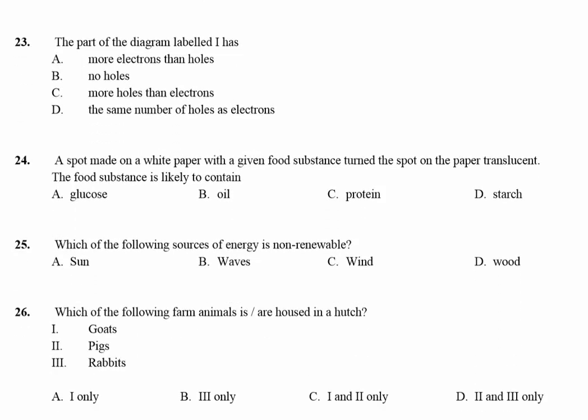24. A spot made on white paper with a given food substance turns the spot on the paper translucent. The food substance is likely to contain oil. The answer is B. 25. Which of the following sources of energy is non-renewable? Which of them is non-renewable? The answer is D, wood.